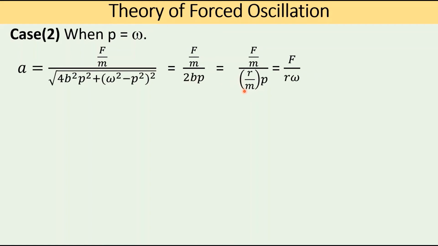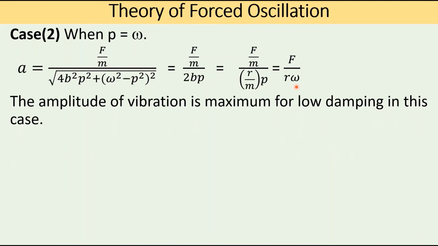So therefore (F/m) divided by (r/m)p is equal to F divided by rω. So this is the expression for the amplitude when p is equal to ω. The amplitude of vibration is maximum here when the damping is very small, when r is very small. So this amplitude A is maximum.